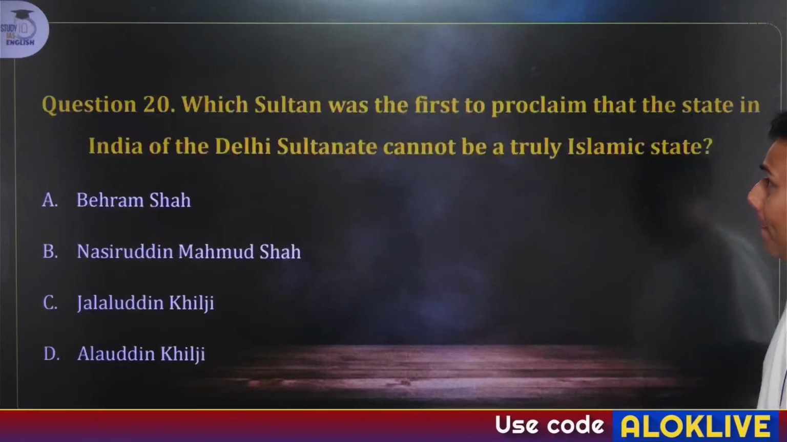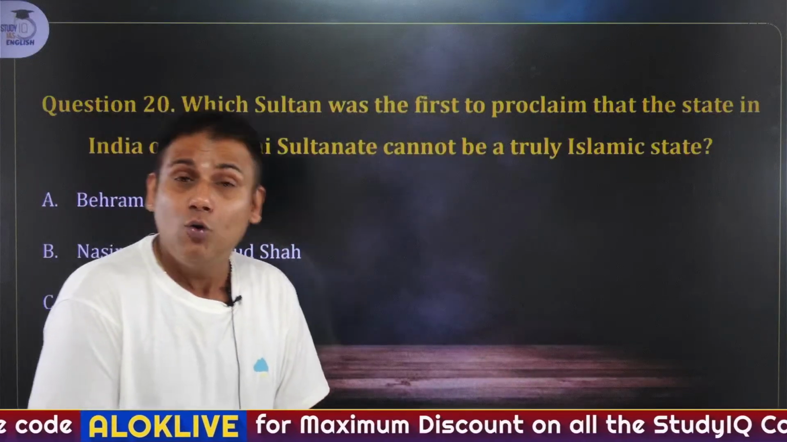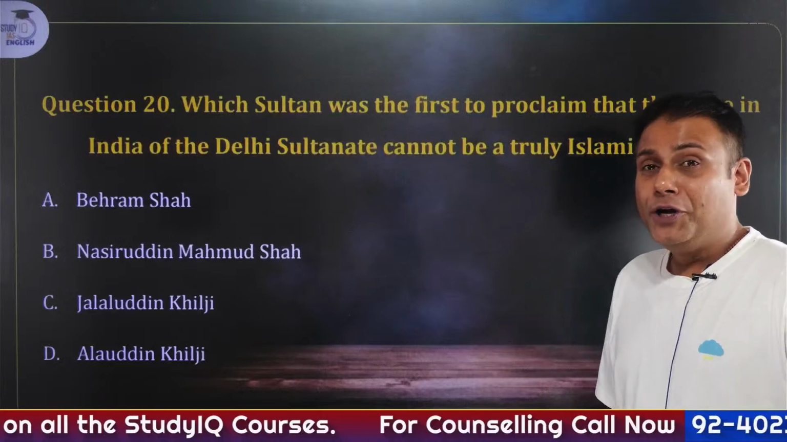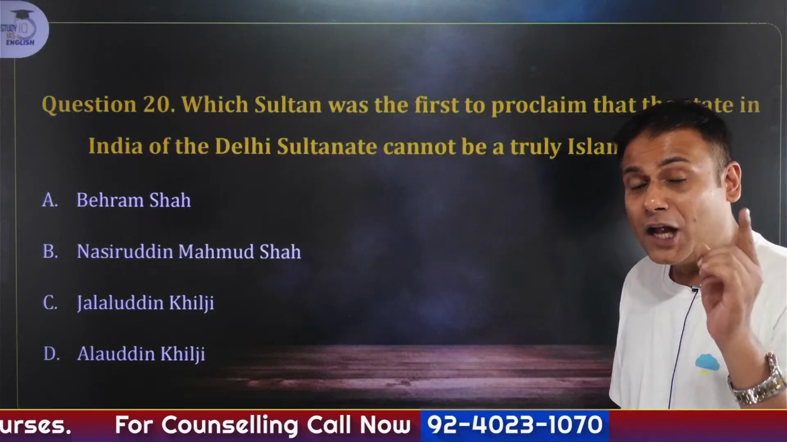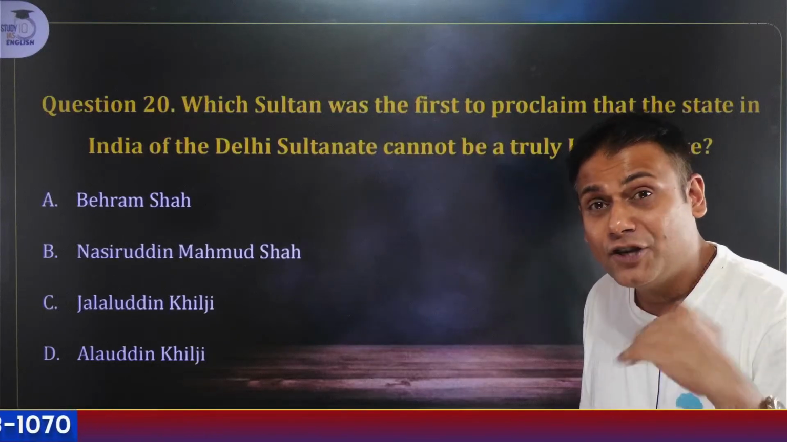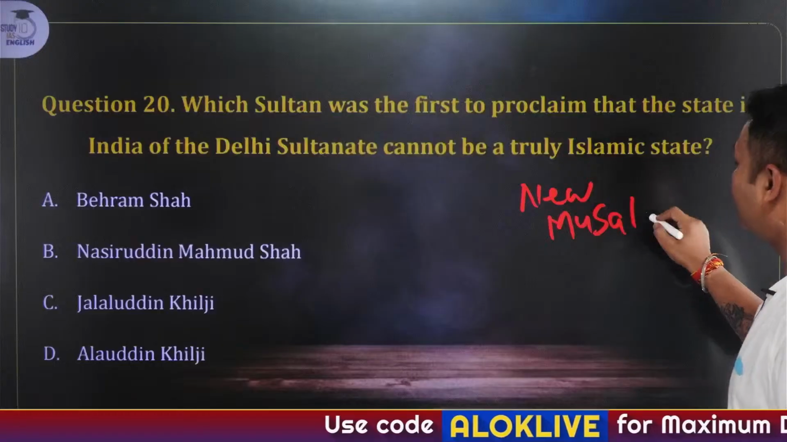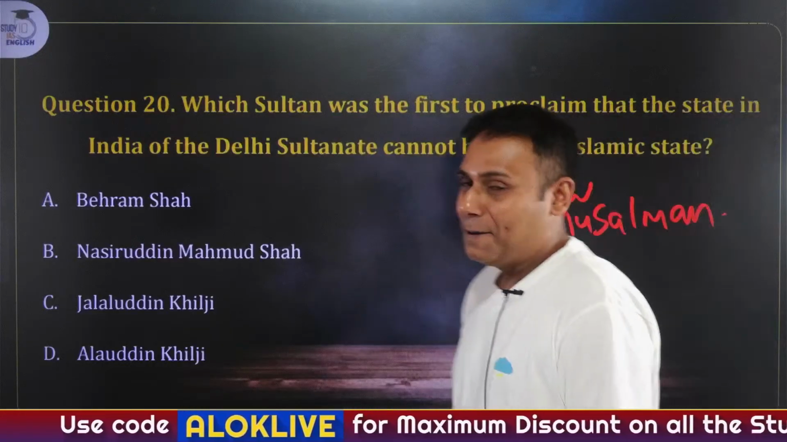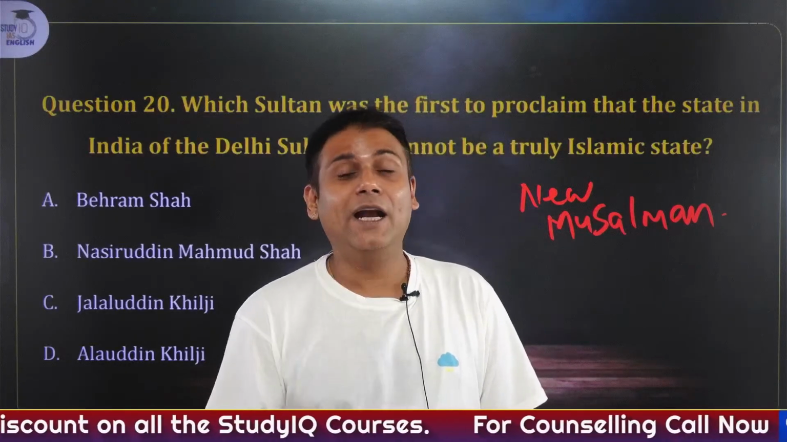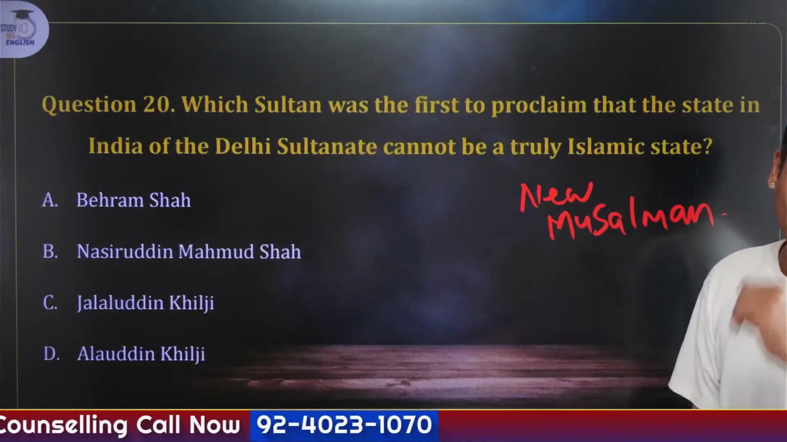Moving ahead with the next one. Which Sultan was the first to proclaim that the state in India of Delhi Sultanate cannot be a truly Islamic state? As I have told you, during his time, many of the other Muslim invaders who came from Central Asia got settled in the region around Delhi. And such Muslims were referred to as New Musalman. So, who was he? I'll give you a small hint. He became the Sultan at the age of 70 years and he was killed by his own son-in-law. Now you can easily answer this question.